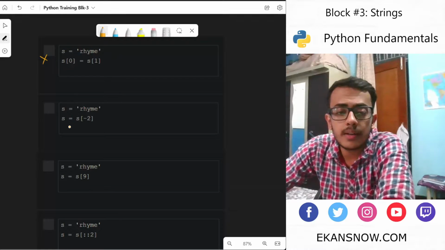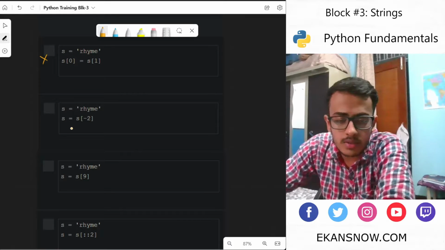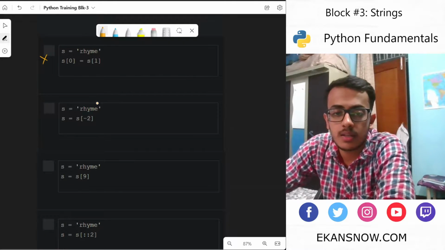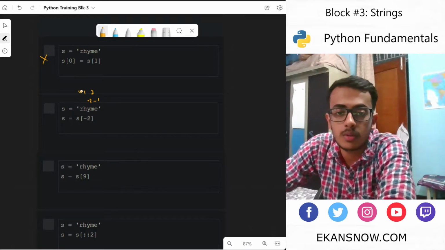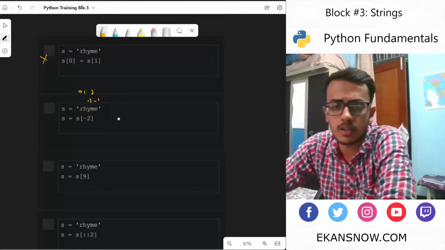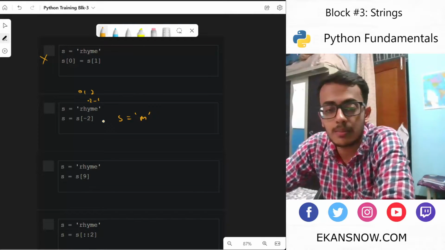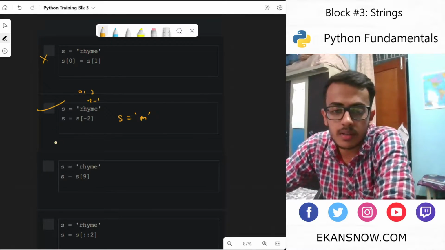Fine. And in this case, what we are trying to do is assign a new value to s at the -2nd index. The negative index goes from the last character: -1, -2. The positive one goes 0, 1, 2 from the start. So this is fine, we can perform this operation. It will just result in m, as in the character m. So this is fine.